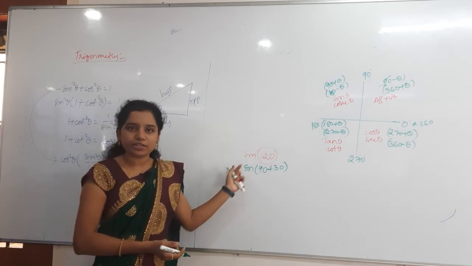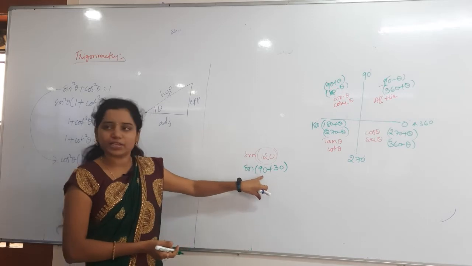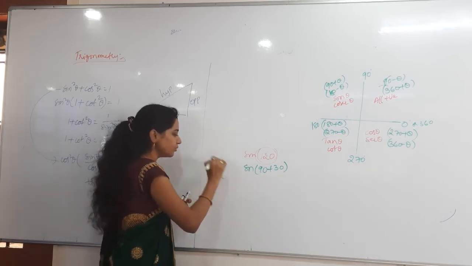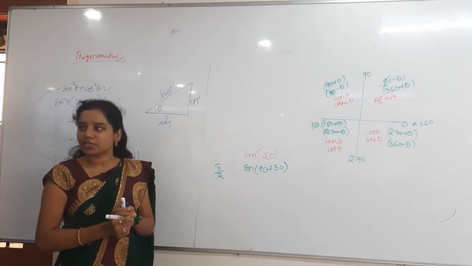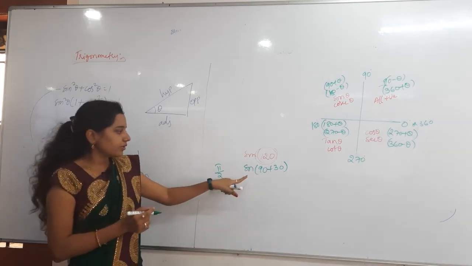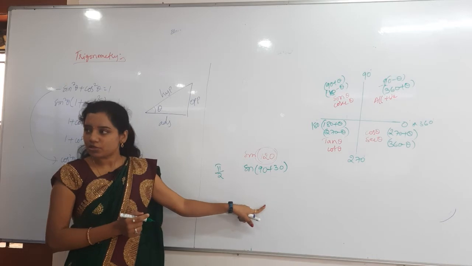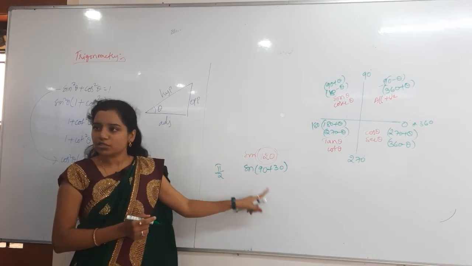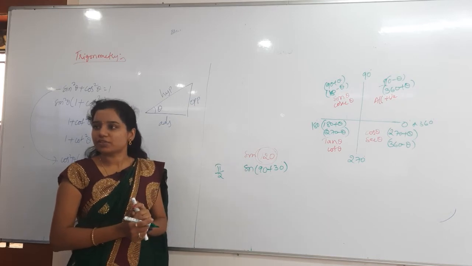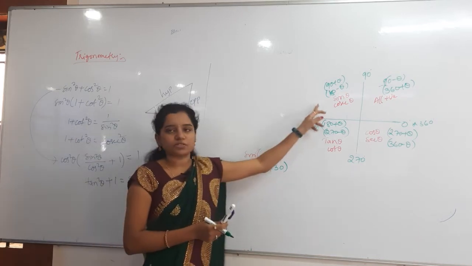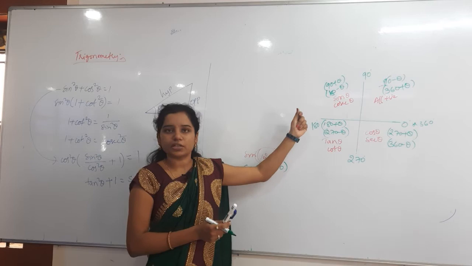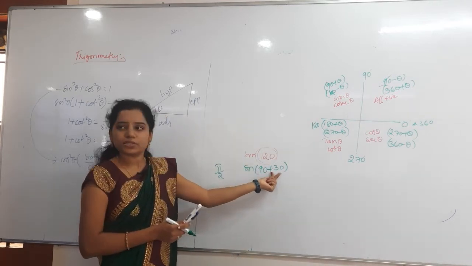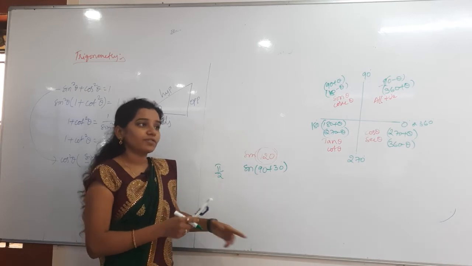Whenever you have an odd multiple of pi by 2, sine becomes cos, cos becomes sine, tan becomes cot, secant becomes cosecant, like that. Not the direct inverse, we will get the opposite function. So here we are getting sine of 90 plus 30.